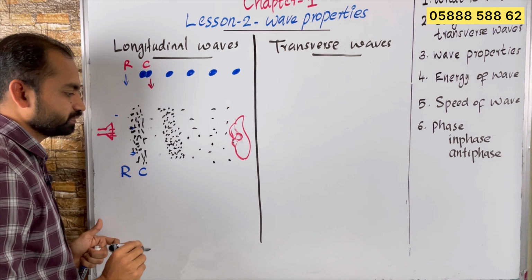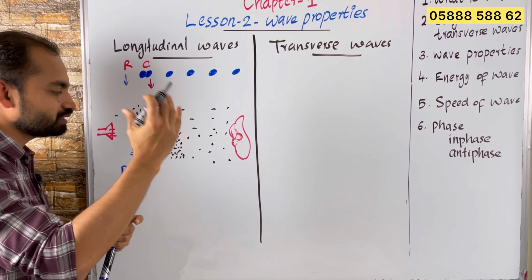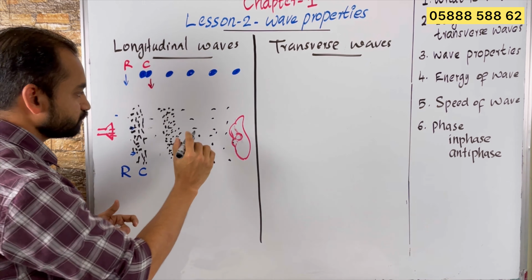So if I make a continuous sound, if I talk like this continuously, then there will be alternate compression and rarefaction. If there is a pulse, only one disturbance, the compression will be moving, right?